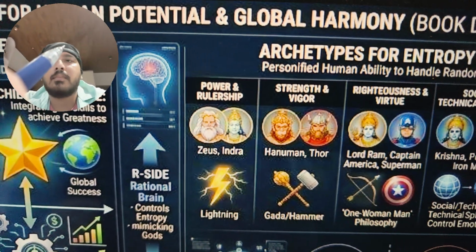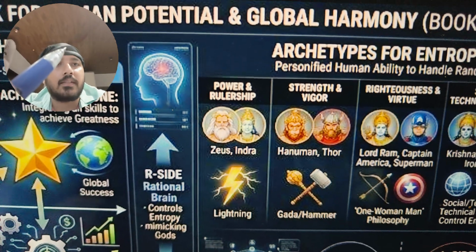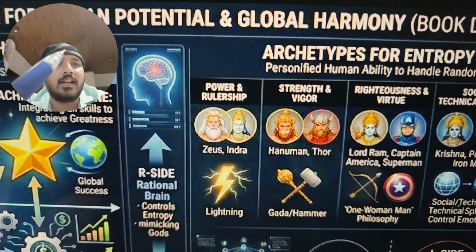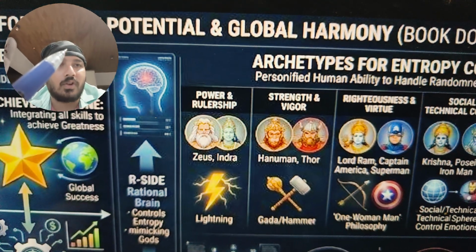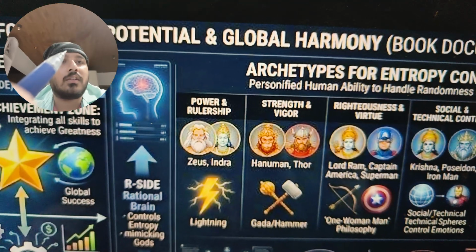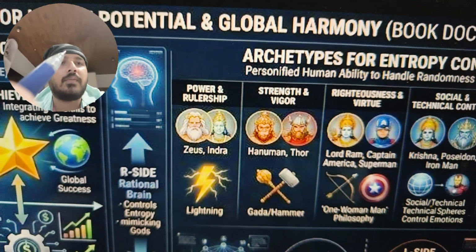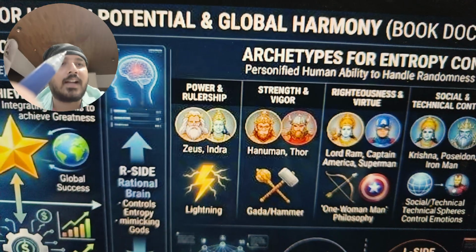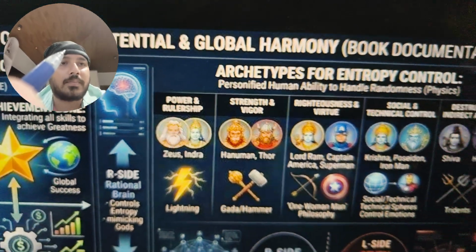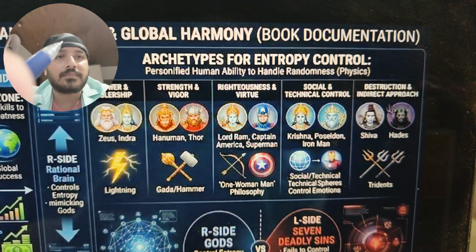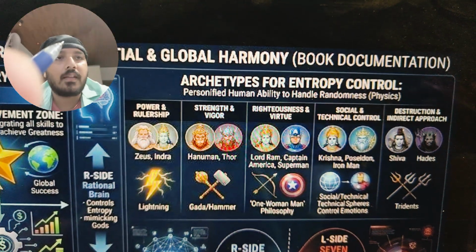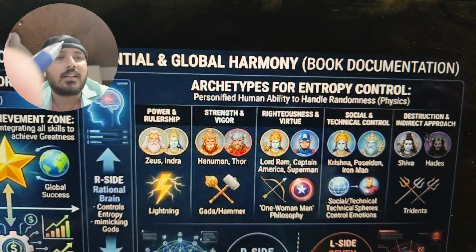So for example, many of the gods are very repetitive. For example, Zeus and Indra are both controlling lightning. Lightning is what controls electrons or the flow of electrons. Thor and Hanuman both control a weapon. They are weapon wielding gods, and Hanuman controls the Gada and Thor controls Thor's hammer. Lord Rama controls the bow and arrow. Captain America controls the shield, and so on and so forth.